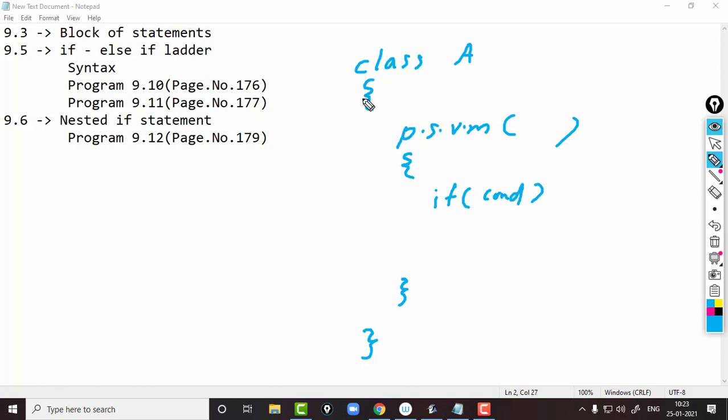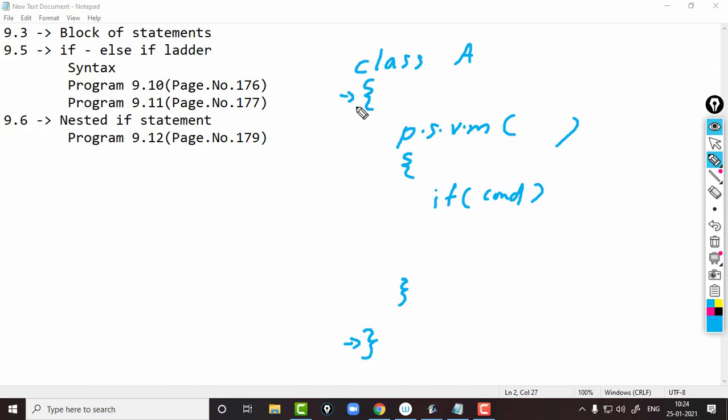See here, we are opening an open brace and we are closing a brace. The statements between this open brace and close brace will be considered as a block. Okay, so this is known as a block.